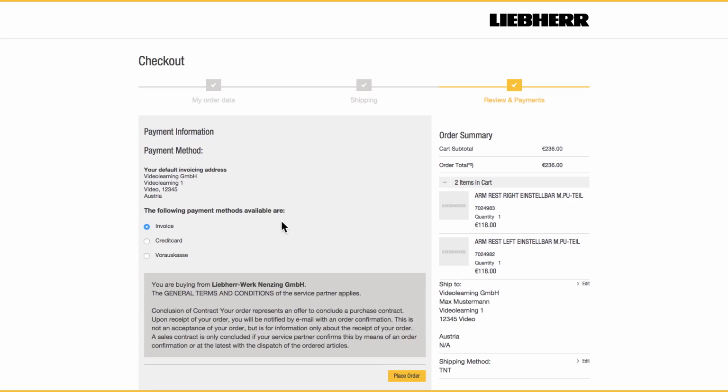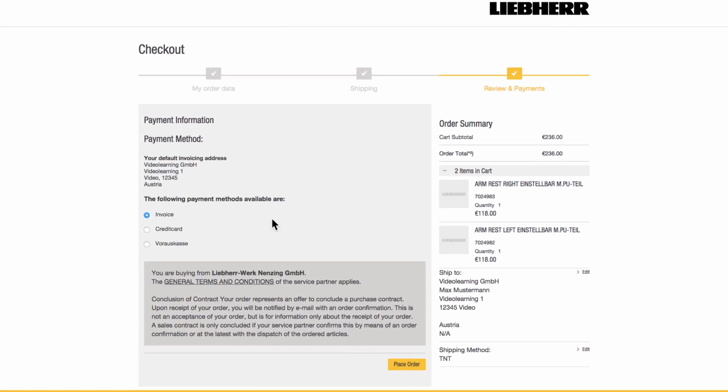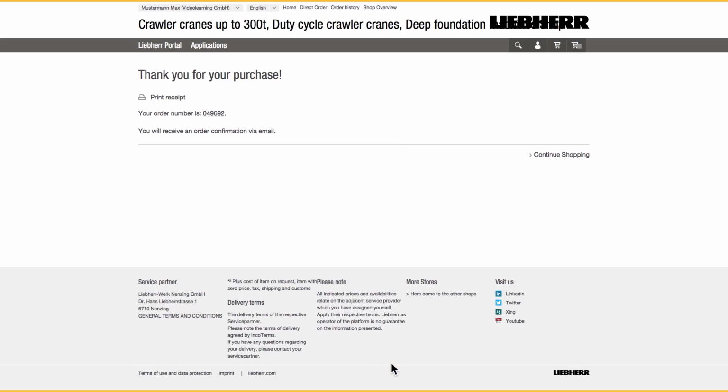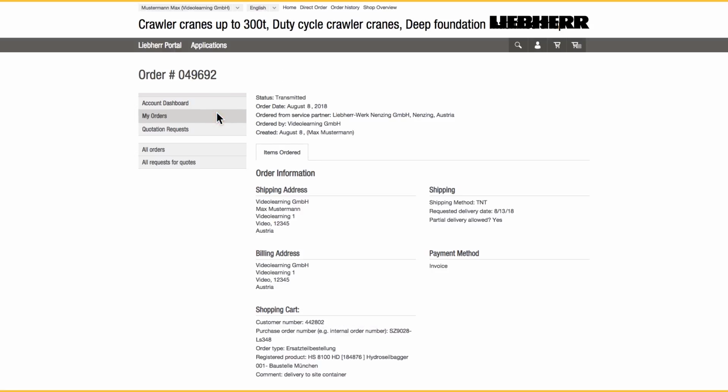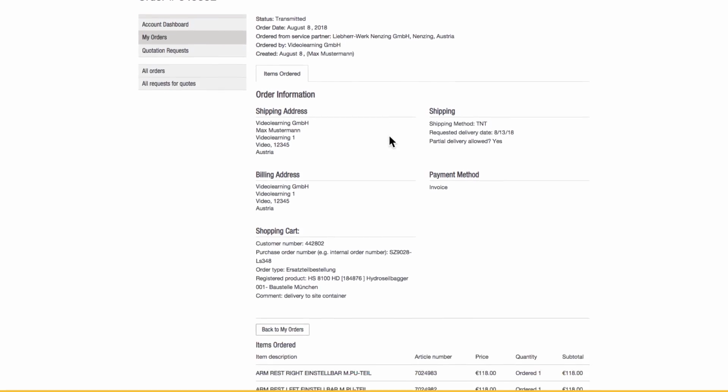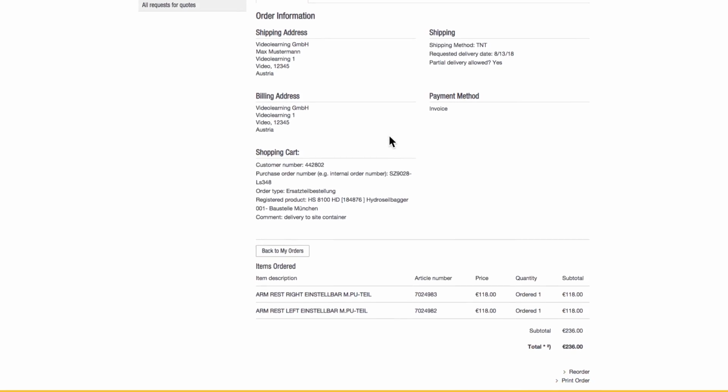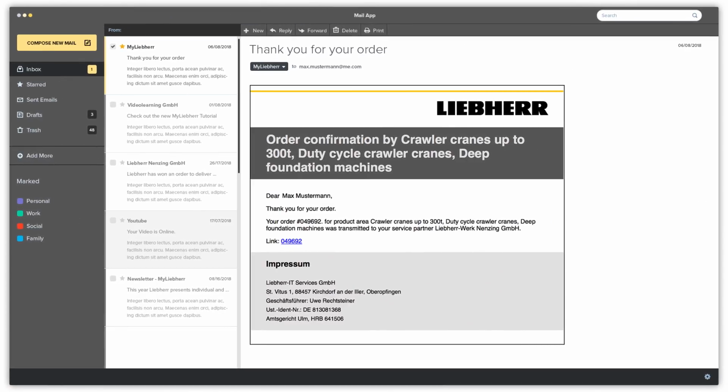In the last step, I check the payment information and commit to buy. I can open the order confirmation via the link. All order details are listed here again. I also received this link via email.